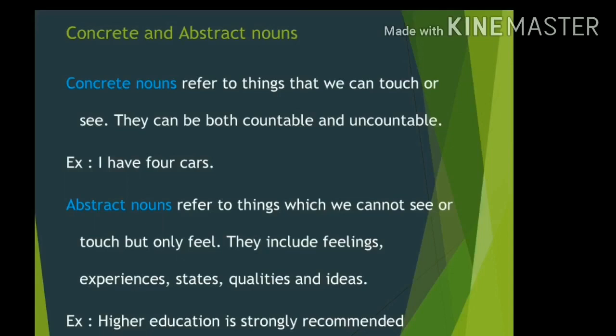The second example is, higher education is strongly recommended. In this sentence, the word education is a noun. Is it a concrete noun or an abstract noun? It is an abstract noun. Why? Because we cannot feel it through our 5 senses. So it is an abstract noun.